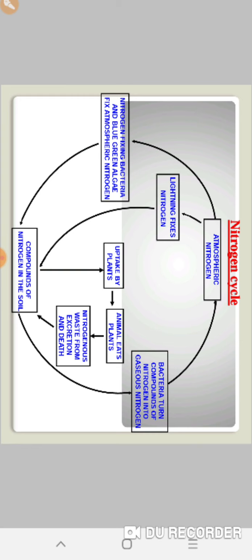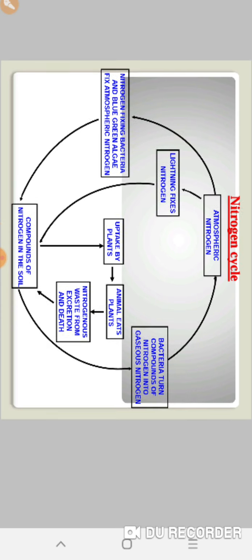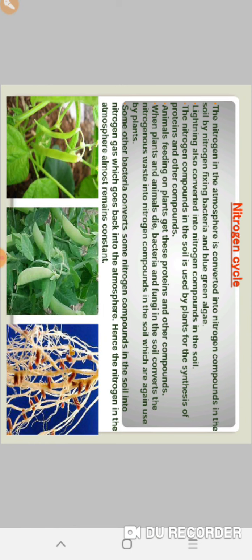This is the nitrogen cycle. Atmospheric nitrogen goes to the soil. First of all, you should know that there is 78% of nitrogen in our atmosphere, and its amount always remains constant in the environment. How does it happen? The nitrogen in the atmosphere is converted into nitrogen compounds in the soil by nitrogen fixing bacteria and blue-green algae. By which is nitrogen fixation done? It is done by bacteria and blue-green algae.